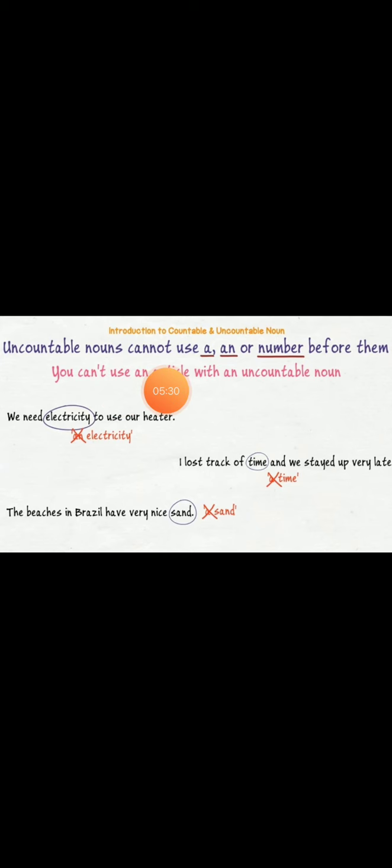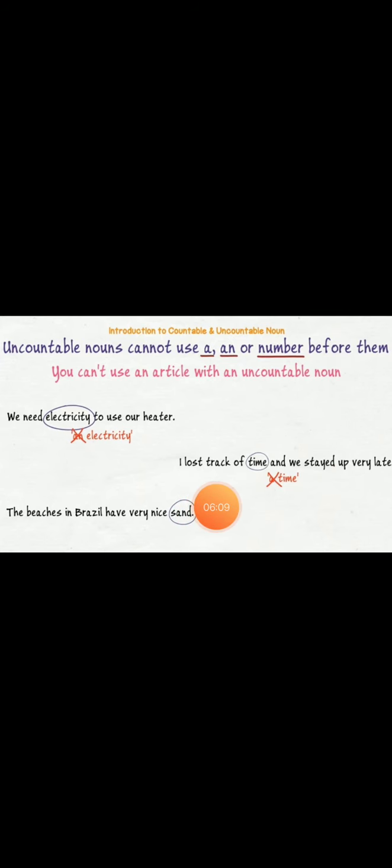Uncountable nouns cannot use a, an, or a number before them. You can't use an article with an uncountable noun. You can see here a, an, or the. These are the articles. We need electricity to use our heater. We can't say we need an electricity to use our heater because electricity is an uncountable noun. We can't count the electricity. So we can't use any article. We can't use a or an with this noun.